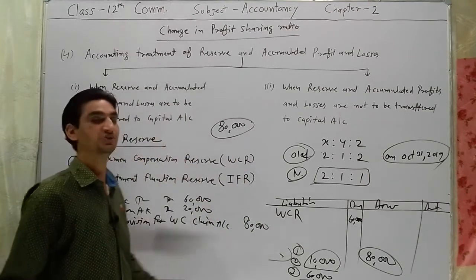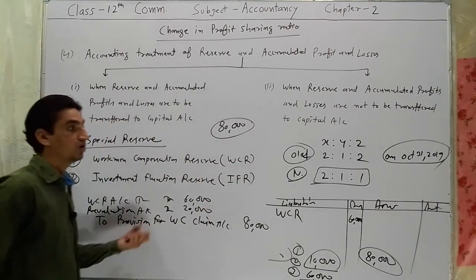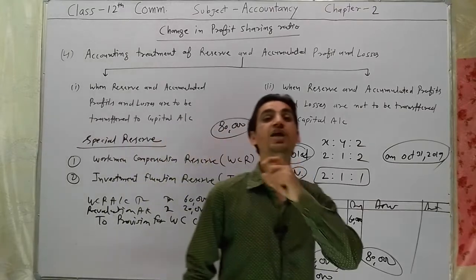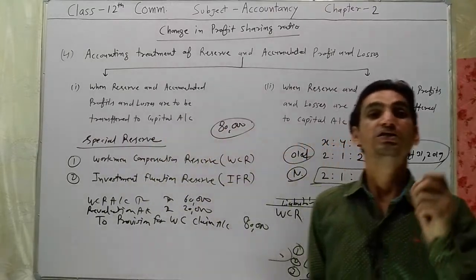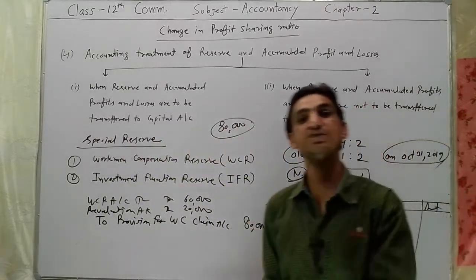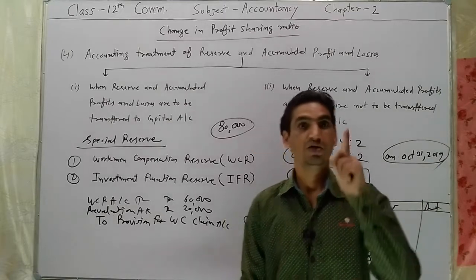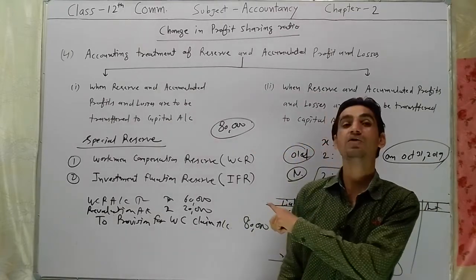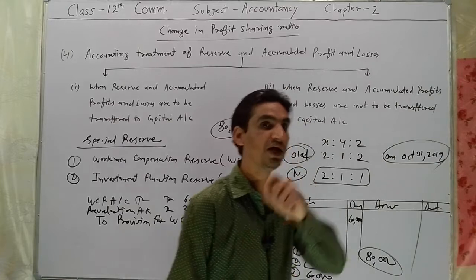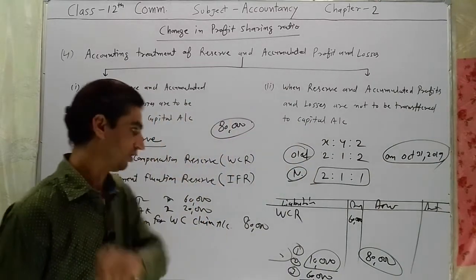I hope you understood how WCR will be treated while partner decide to change their profit sharing ratio. All fourth condition I have taught you. If any kind of doubt, you can ask me by comment or by call.